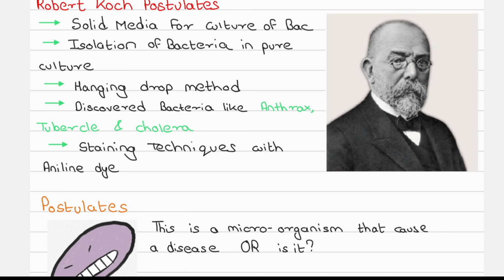Let's start. So this is our Robert Koch. He studied with solid media, and he also studied the isolation of bacteria in pure culture. He also used the hanging drop method for motility testing of a microorganism. He discovered bacteria like anthrax, tubercle, and cholera. And he also studied staining techniques with aniline dye.